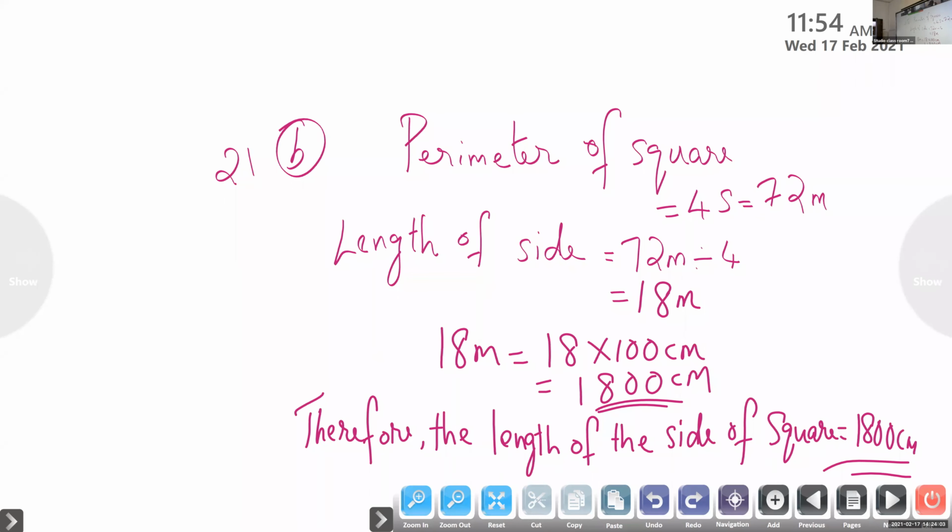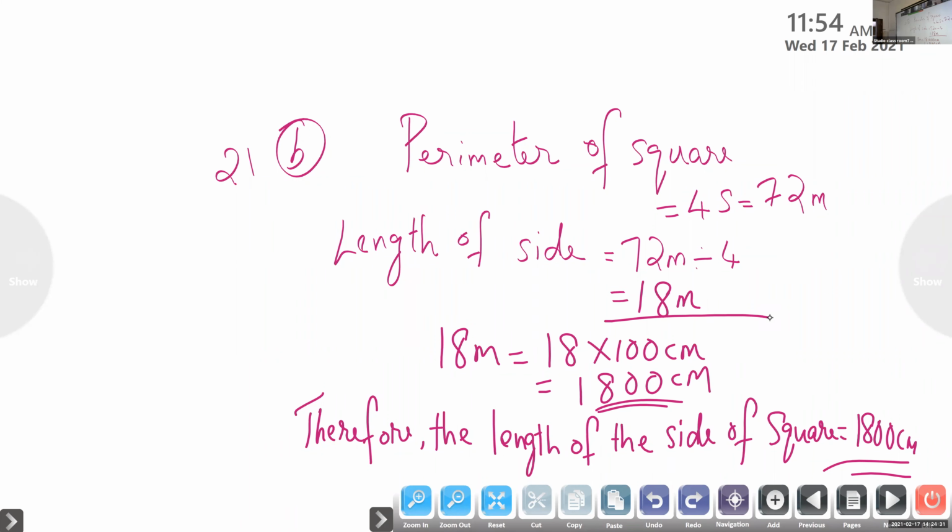Yes, children, this is the same step as question number A, and I hope all of you have completed. The perimeter is given. Since this is a square, we have to use the formula 4s. 4s is equal to 72. So what is one side? 72 divided by 4, 18 meter. If the question is just to find the meter, this much only is the step.